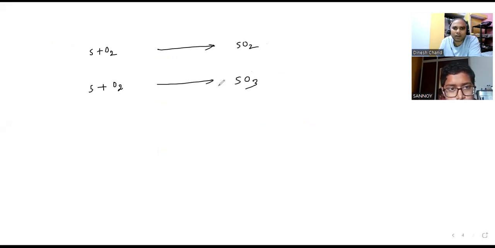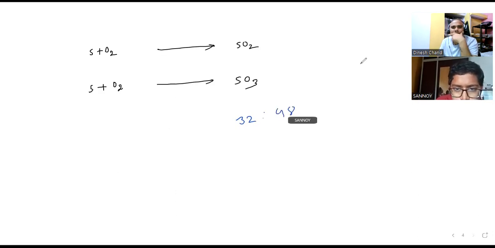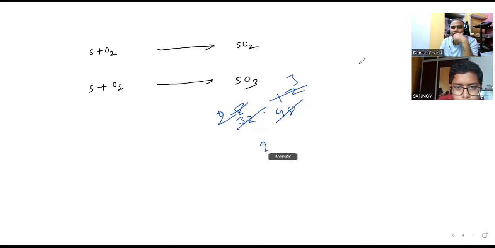So which law is it following and what ratio are you expecting? Following multiple proportion only, sir. Here the ratio would be 32 is to 16 into 3, that is 48, so 2 is to 3.